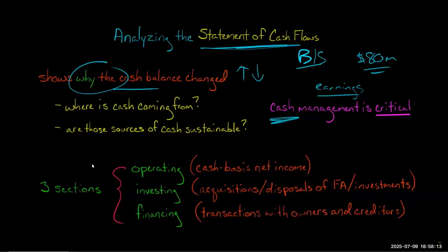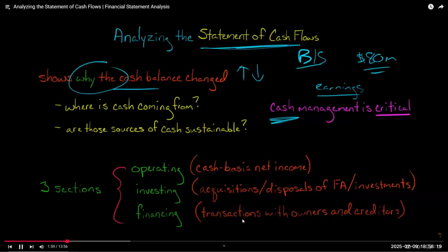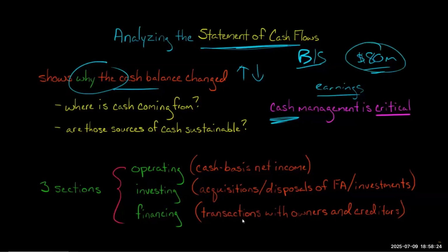So we want to understand, where is the cash coming from? It went up by $80 million, but why? Did they generate a ton of cash from selling inventory or providing services? Is that why cash went up by 80 million? Or is it that they borrowed money? Did they issue stock to investors and that's how they got the cash? Maybe they sold off the fixed assets or some investments.